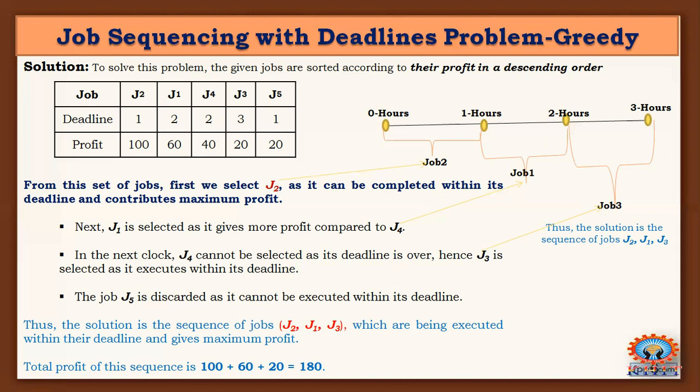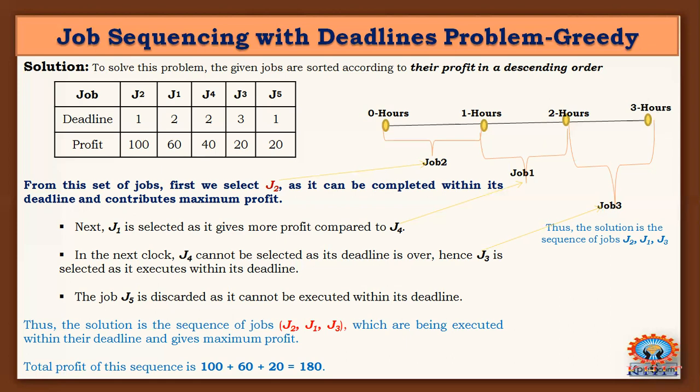Assume the manager plans to assign 5 different jobs to a person, and each job has a deadline and a profit he can earn after completion of the job. In this case, the main objective of the software engineer is to complete the jobs within the deadline to maximize the profit.